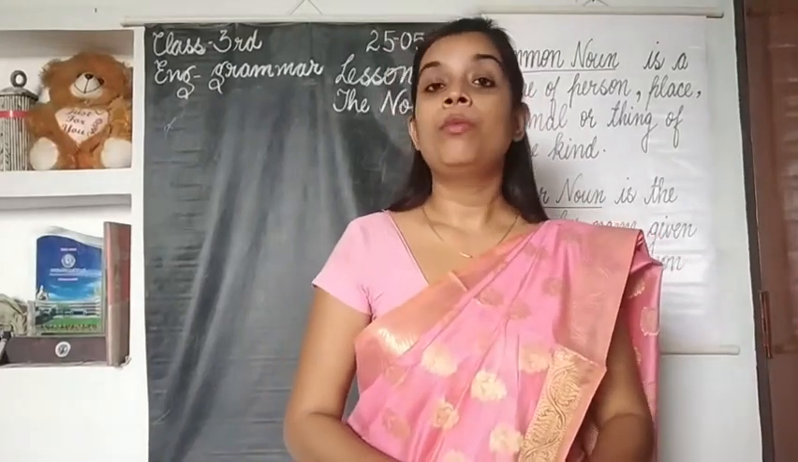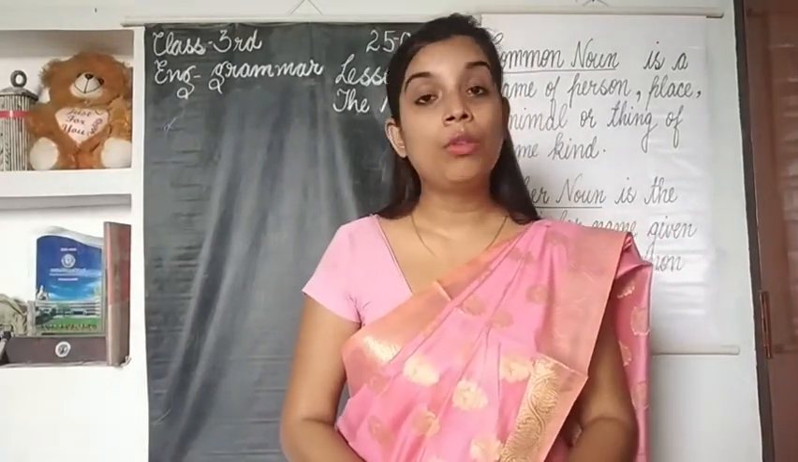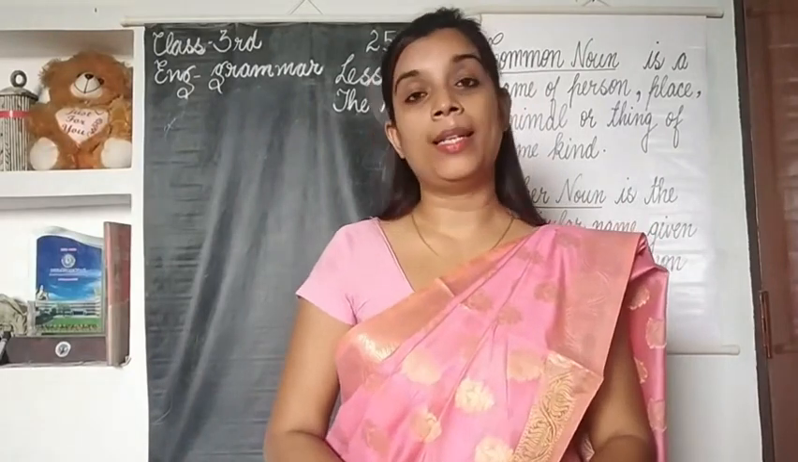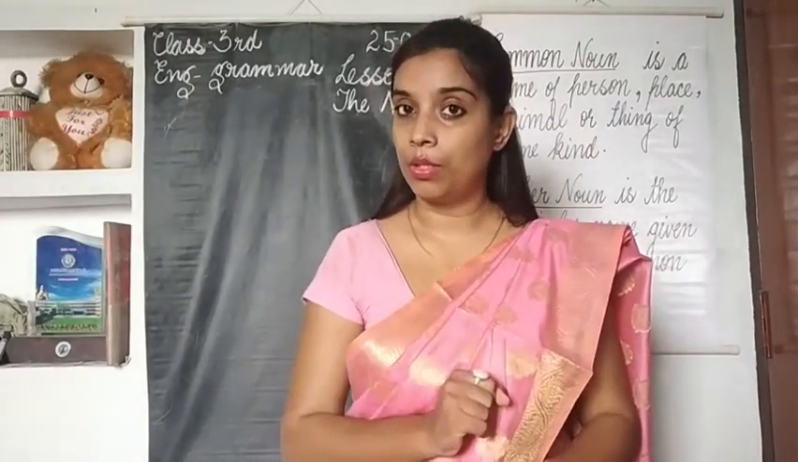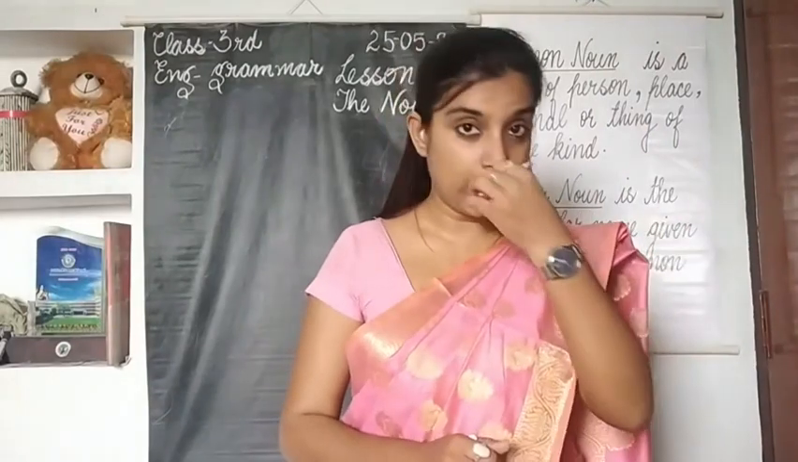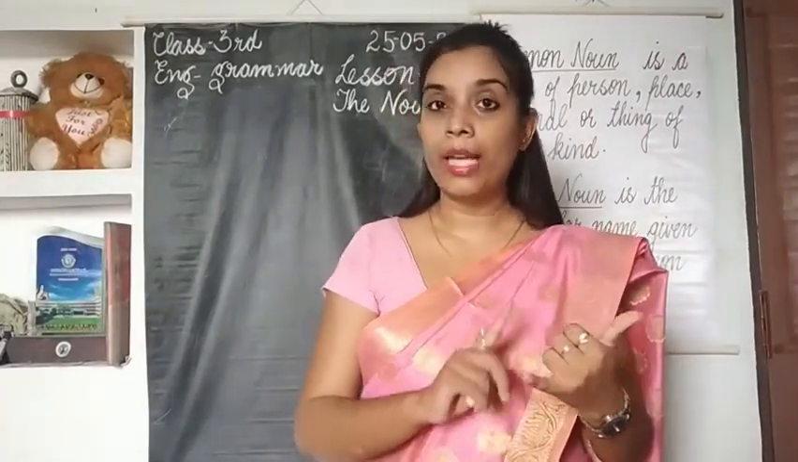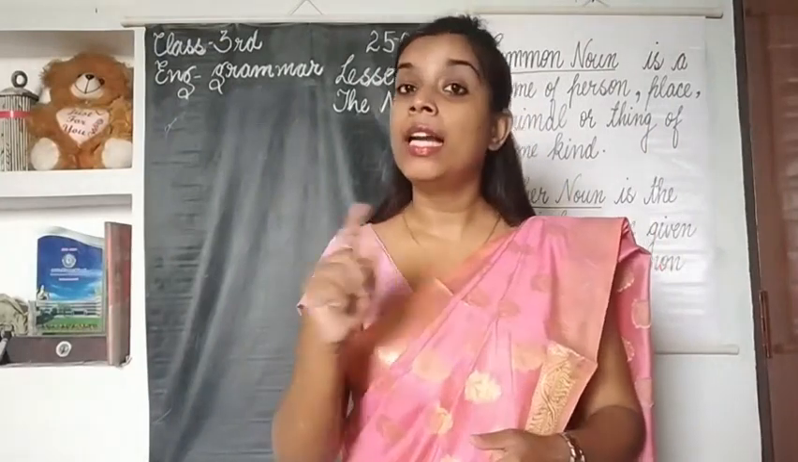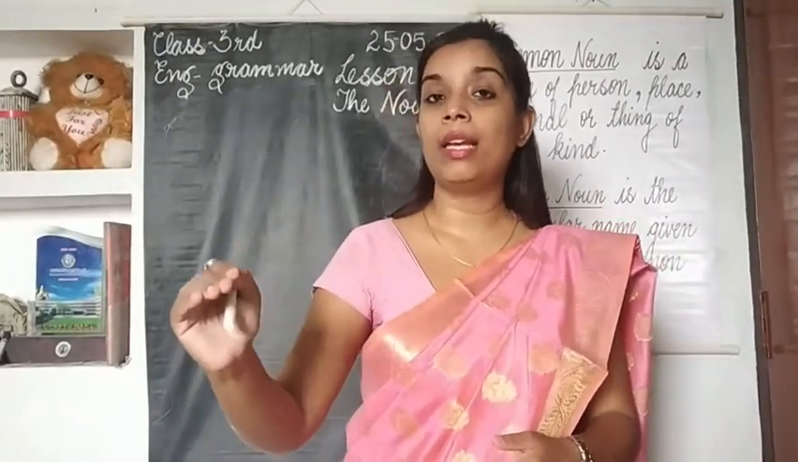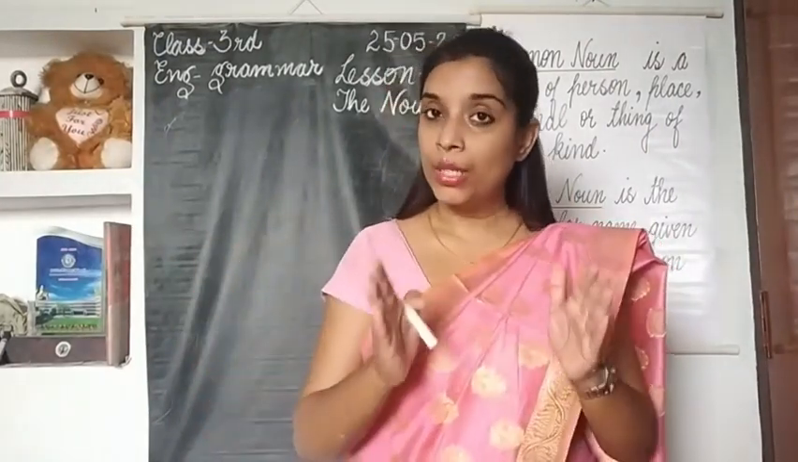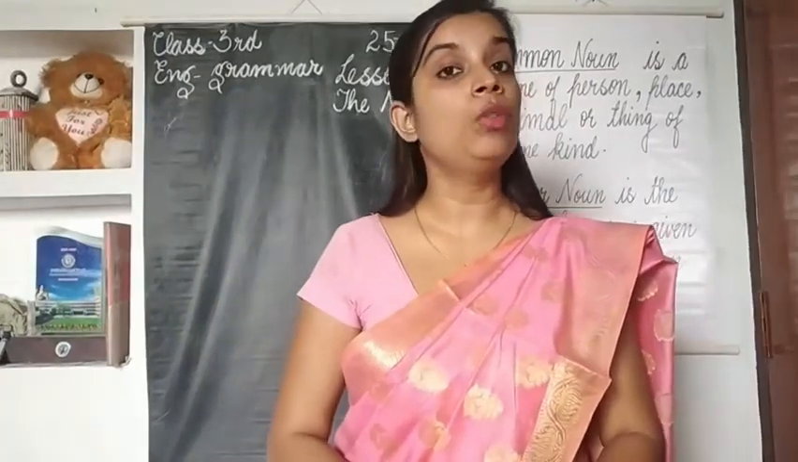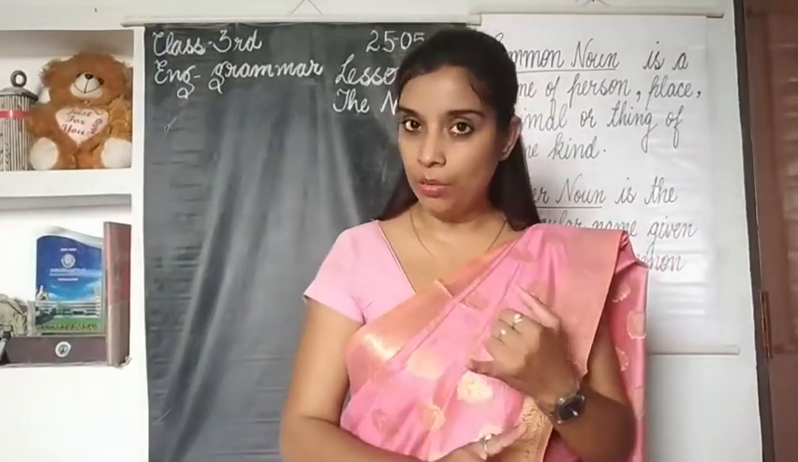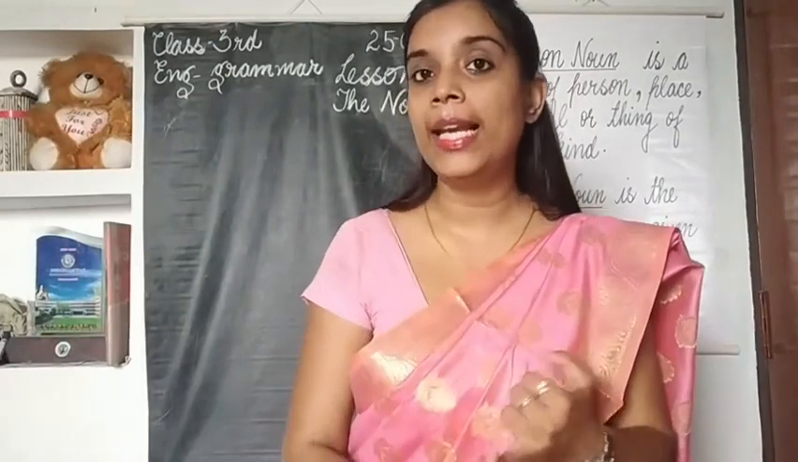Then what are the different kinds of noun? I told you all that noun is basically divided into two categories, countable nouns and uncountable nouns. Under countable noun comes proper noun, common noun and collective noun. And under uncountable noun comes material noun and abstract noun. So in class 3rd we will study only about countable nouns, that is proper noun, common noun and collective noun.